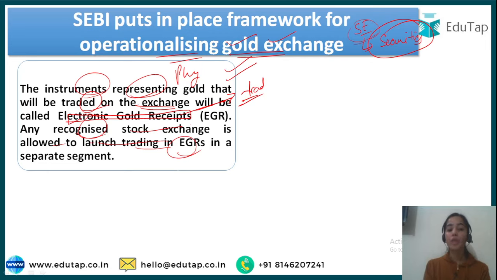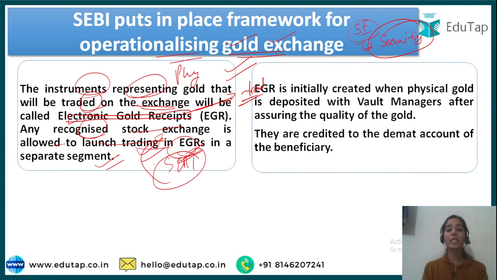Okay. So now any recognized stock exchange, it can be NSE, it can be BSE, any recognized stock exchange is allowed to launch trading in the EGRs in a separate segment, in a new segment that will be the gold exchange segment, and after the approval of the SEBI. After the stock exchange gets the approval to launch the trading in the EGRs, the stock exchange can start the trading in the EGRs. So this is the basic.